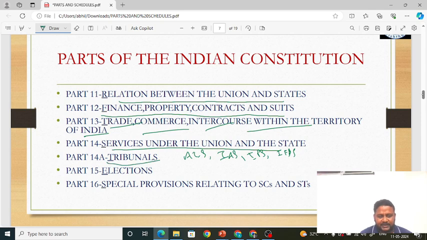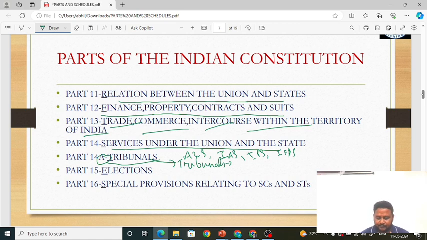Okay, part 14A. Why A is here? It was added through an amendment. Tribunals. Tribunals are like courts, but where justice is delivered very fast. Already courts are burdened with so many cases, so to ensure that judgment is delivered very fast, and due process of law is followed in a quick manner, tribunals are set up. That is set up through Article 14A. Who can set up the tribunal, we will learn when we go to the judiciary chapter, where we will learn about Supreme Court, High Court, and also about tribunals.